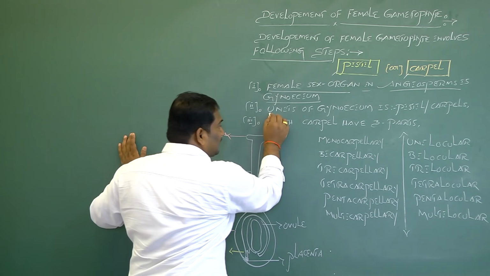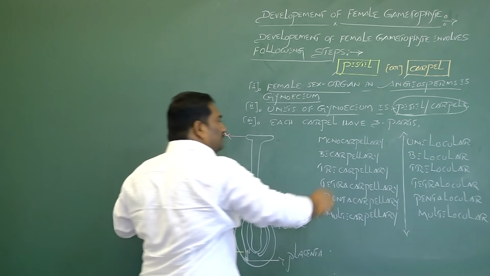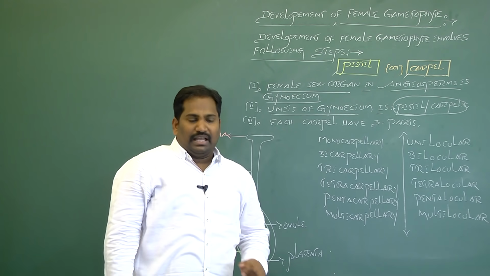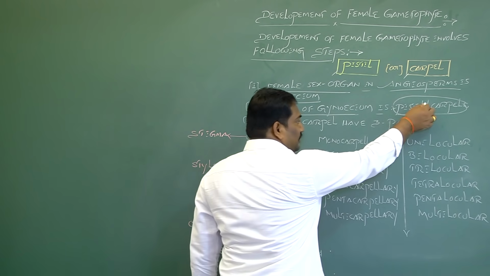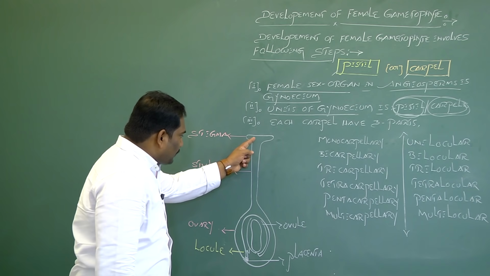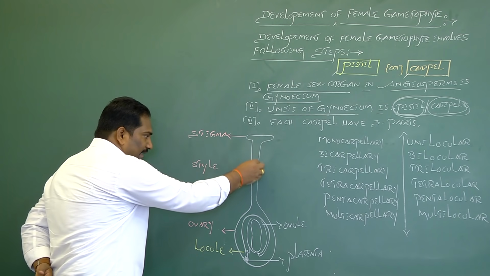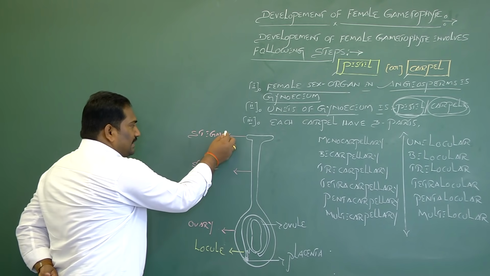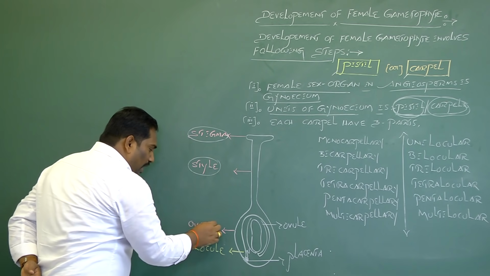The units of this gynoecium are called carpels or pistil. The female sex organ in a bisexual flower is the gynoecium, the innermost whorl of the bisexual flower. The units of gynoecium are called pistil or carpels. If you see the structure of one pistil or one carpel, each carpel or pistil has three main parts: stigma, style, ovary.